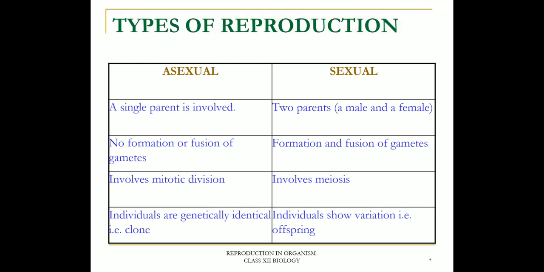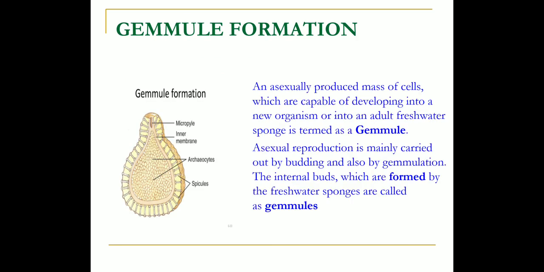Asexual reproduction basically has three modes: gemmule formation, budding, and regeneration. Gemmule formation: a gemmule is an internal bud formed only in sponges like Spongilla.